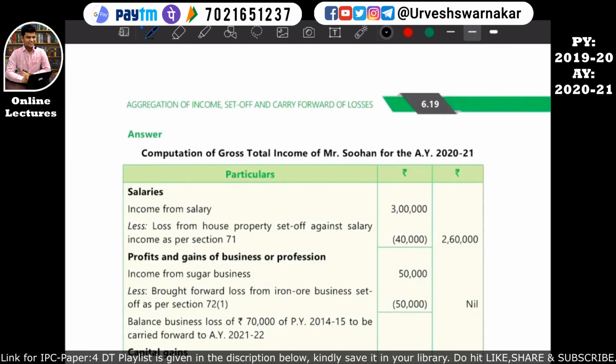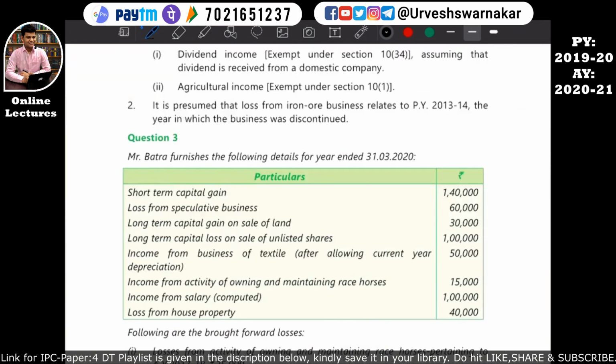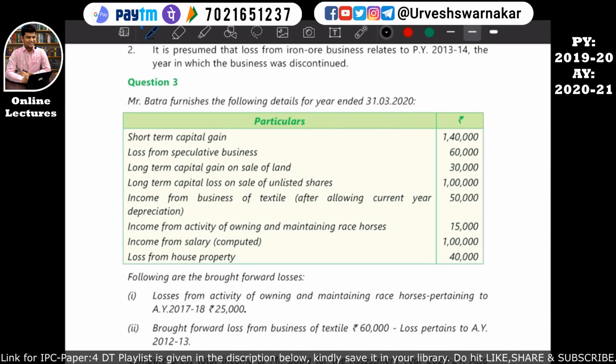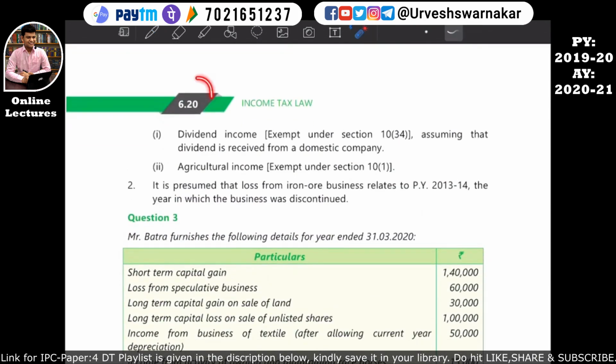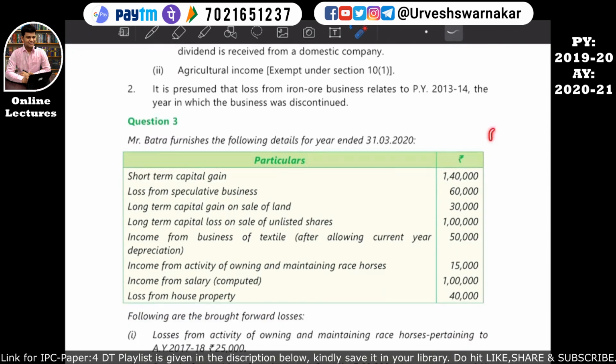If you want, you can solve this question number 3, very simple question on page number 6.20. I don't want to waste time. Okay, you all can solve it on your own, because if I solve this question, it will at least take 20 minutes, and if you solve it, it will take 5 minutes, because I have to also explain while solving the sum. I can't simply put the figure.